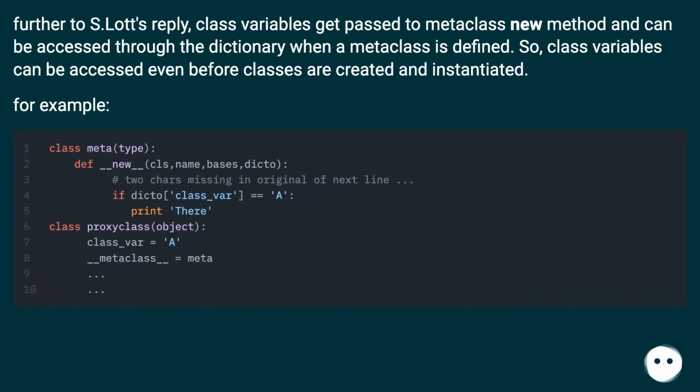Further to s.lot's reply, class variables get passed to the metaclass __new__ method and can be accessed through the dictionary when a metaclass is defined. So, class variables can be accessed even before classes are created and instantiated. For example,